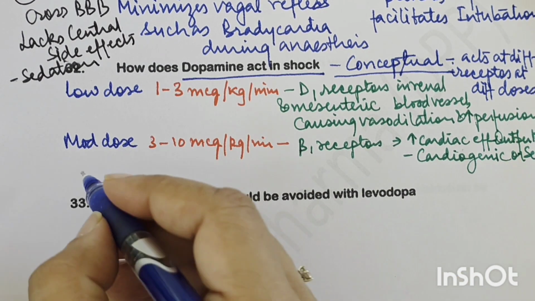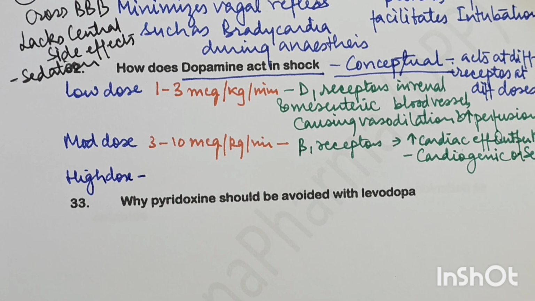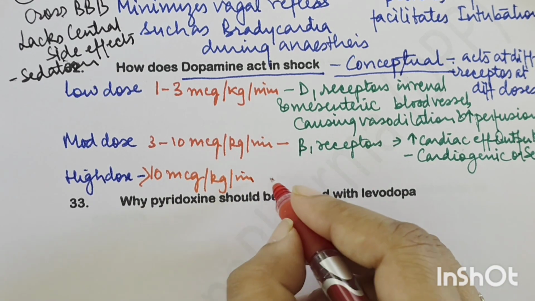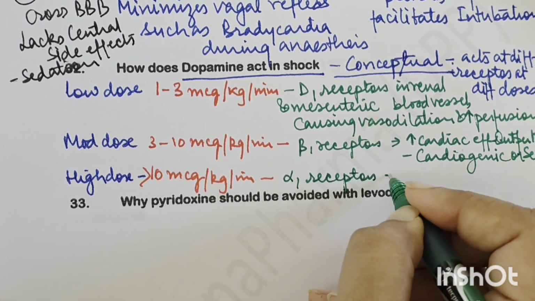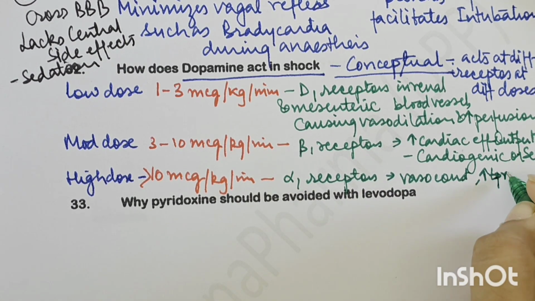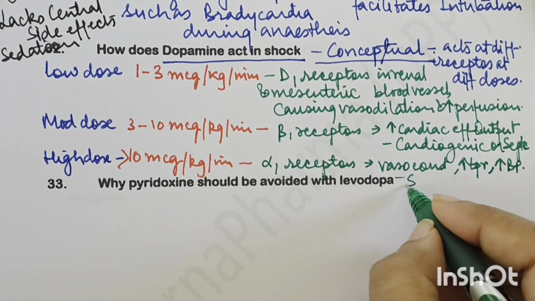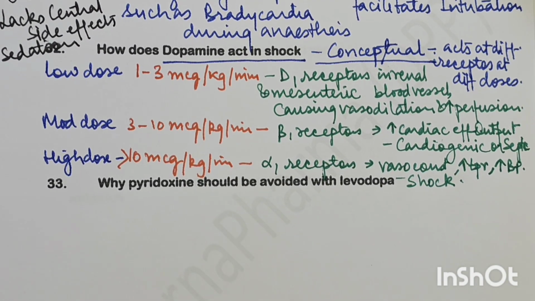At very high doses, high dose that is how much? More than 10 microgram per kg per minute. It acts on alpha 1 receptors and it causes vasoconstriction, increases the TPR, that is total peripheral resistance, and increases the blood pressure, right? And so it is effective in shock condition. So these are the three important things, and that is why dopamine is very beneficial in shock.